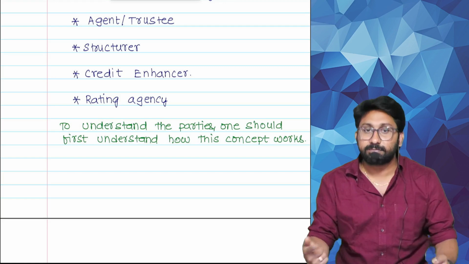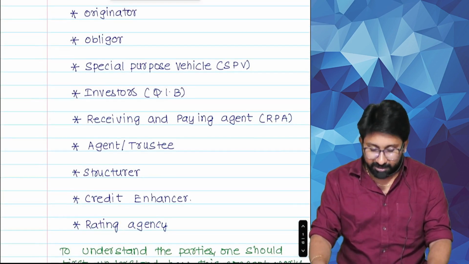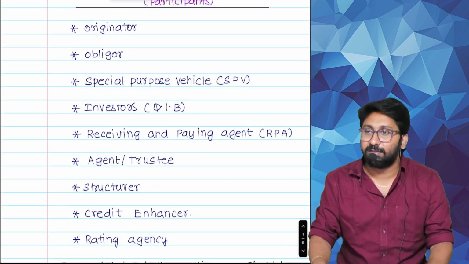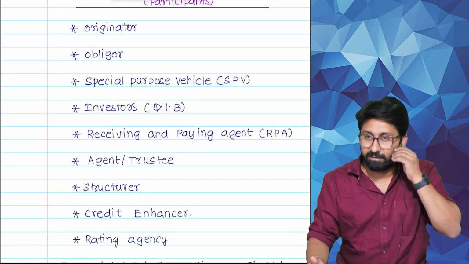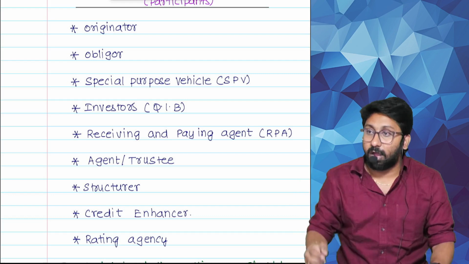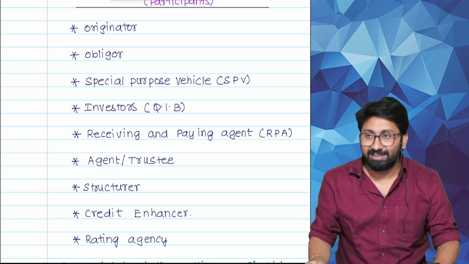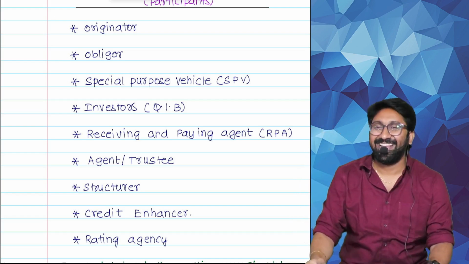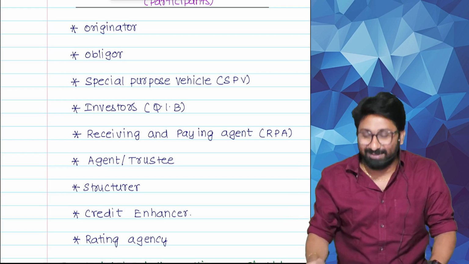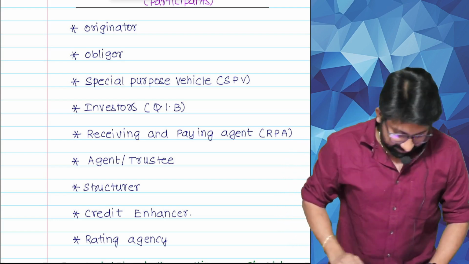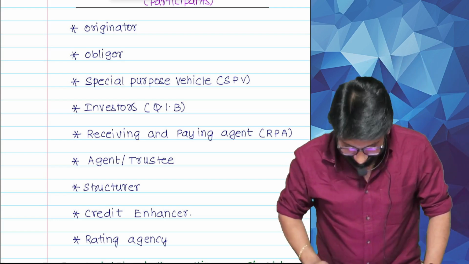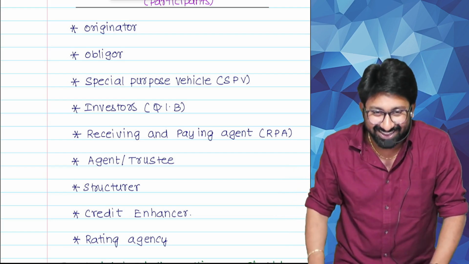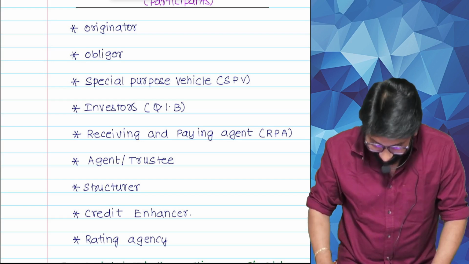Tell me, who are all the characters in this movie? Number one, originator. Second one, obligor. Number four, investor. Number five, receiving and paying agent.